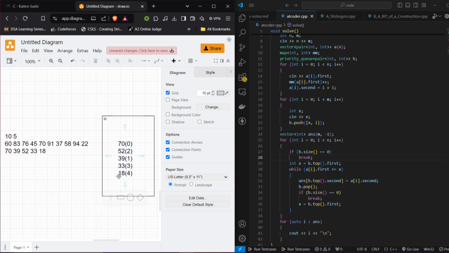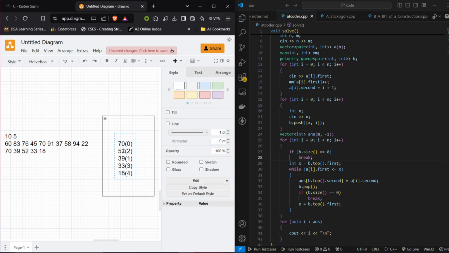Now one thing I know is that if I am at the very first position, any value in the priority queue that is greater than or equal to that value will be consumed by this very first person. Let's say instead of 70, we had more values, like 100, 80, 70 or 61. All of these will be consumed by this person, that is 60, the greediness level. So let's start with the iteration.